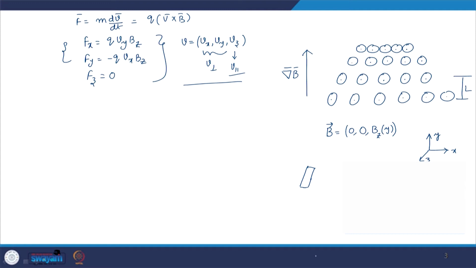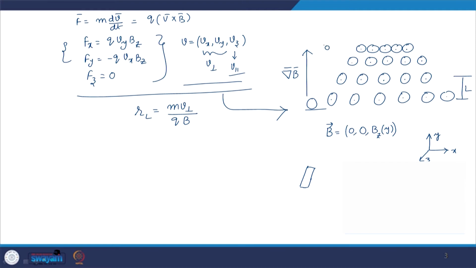Now, can we use this solution as it is for this picture? How do you use it? You have defined the particle to be executing simple harmonic motion or circular motion with a radius of gyration which is m V perpendicular by qB. So, if you make plasma enter into this magnetic field, the particles at the bottom end, where the magnetic field strength is lower, will have a larger radius of gyration, and as the particle moves to where the magnetic field strength is larger, the radius of gyration will become smaller.